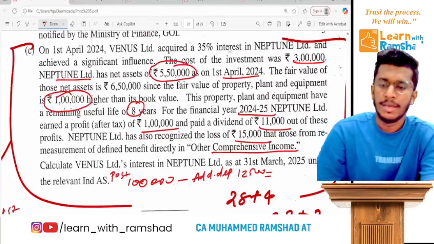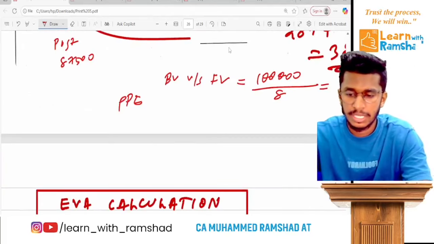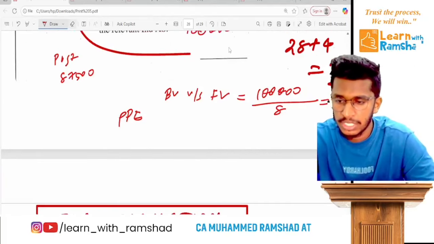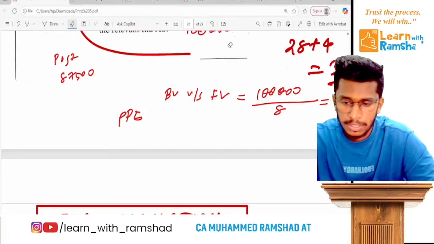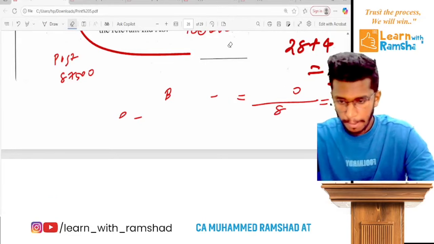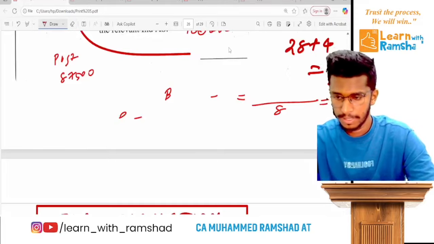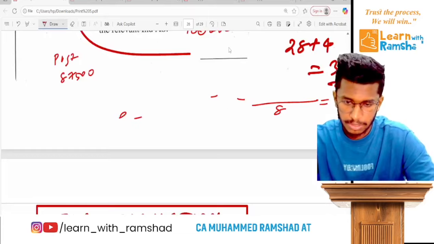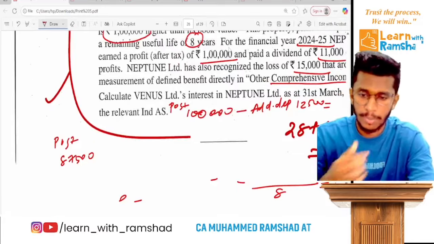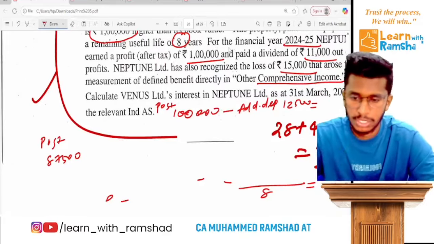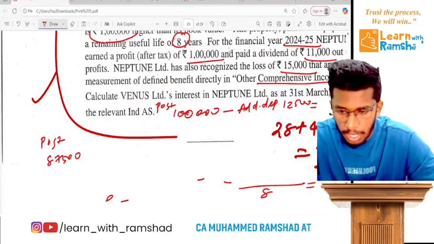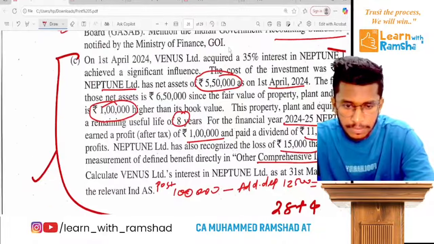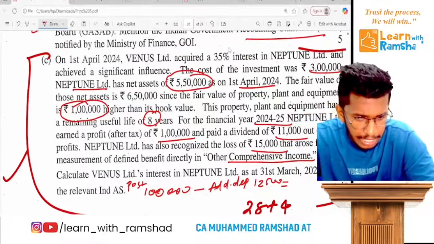So here, first, how much was the initial amount? Just a minute. Yes, the initial cost was 3 lakh.